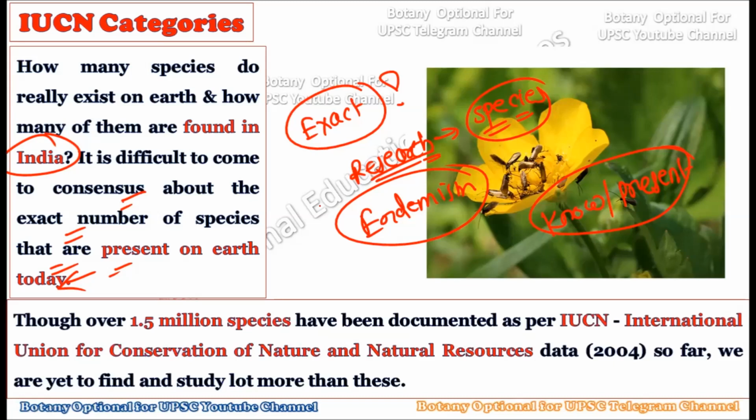Now, over 1.5 million species have been documented by the IUCN. Whatever we have found so far, they are 1.5 million species. Their naming and documentation we have with us, but how many species are yet to be discovered, that is unknown. How many will be added to this number, we don't know, and hence the exact number of species present on the mother earth is very difficult to calculate.